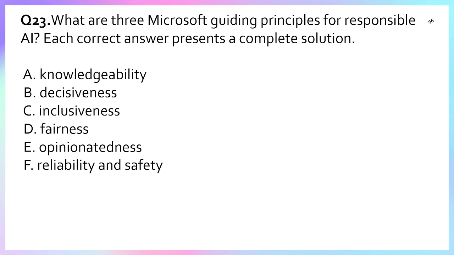Do we have inclusiveness? Yes, this is option C. Another one is privacy and security. No, this is not an option. Reliability and safety? Yes, we have option F. So options C and F. And after that, we have fairness. Yes, we have option D. So options C, D, and F are the correct options.